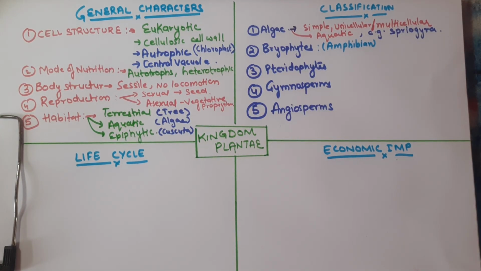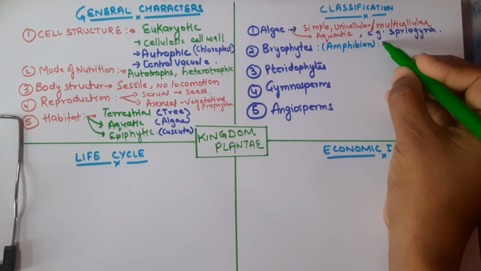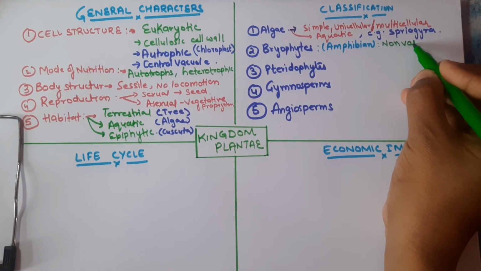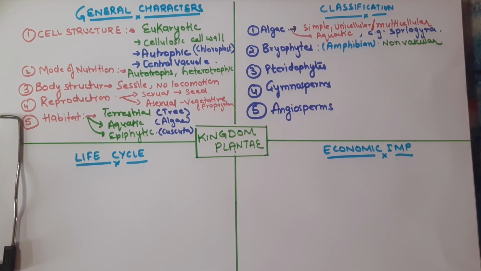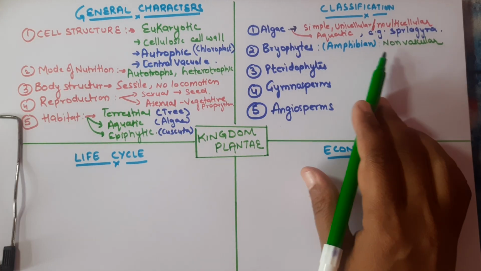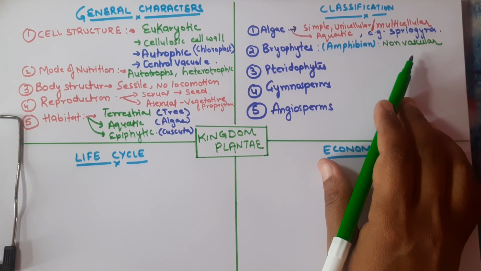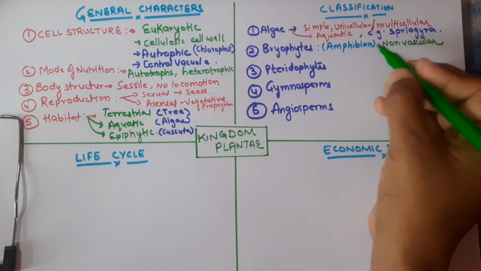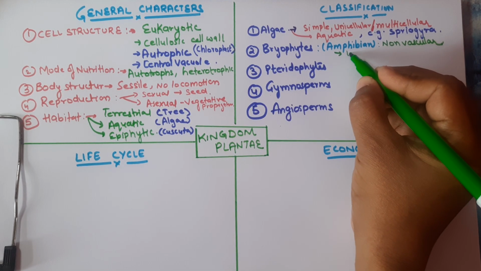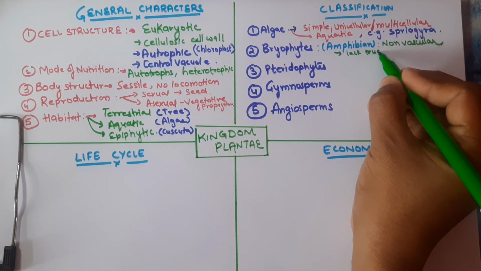And what are the characteristics of the bryophytes? They are non-vascular. In general, most plants are vascular plants. It means they have vascular tissue, that is xylem and phloem. These are conducting tissues, and they help the plant to uptake and distribute water and nutrients. So the bryophytes are usually non-vascular, and they lack true leaves, true plant parts, we can say.